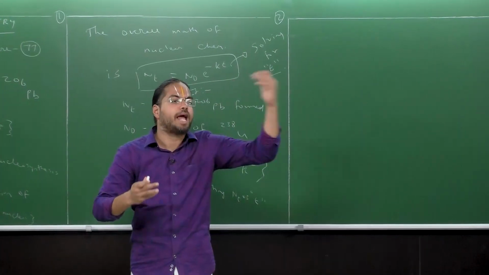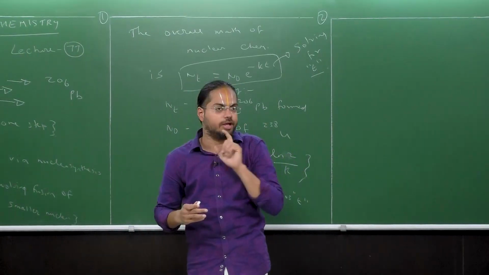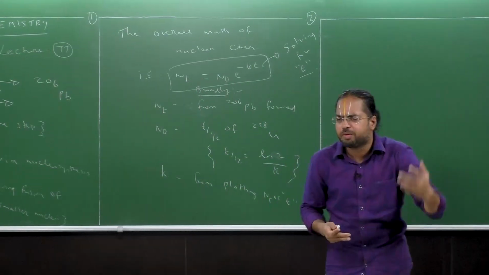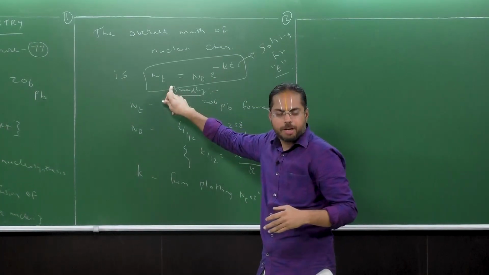That is, we get this by calculating, we get this by experiments, and we calculate one unknown. So this is an important lesson. Never forget that. To the best of my knowledge, whenever I have introduced an equation in this course, I've always clearly told what the unknown is and what is the known thing.